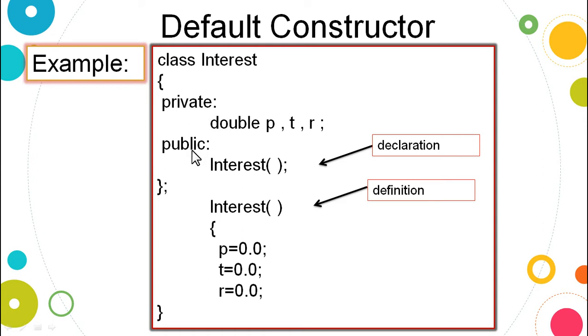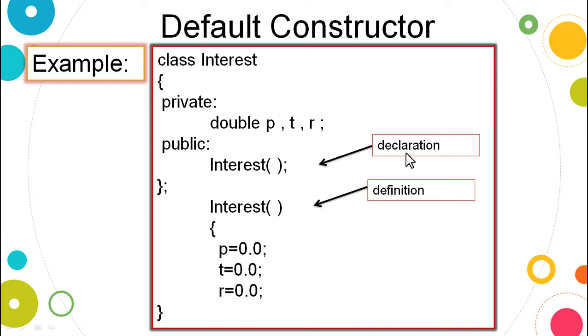In the public section, we have a constructor declaration. As you can see, the name of the class and the name of the function, because a function is identified by these two parentheses, are the same. Hence it is a constructor. Because it is followed by the semicolon, it is called the constructor declaration.